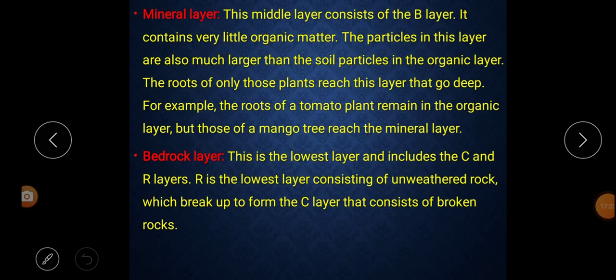So far we have been learning about the organic layer. Next we will be learning about the mineral layer. Our next topic is the mineral layer.